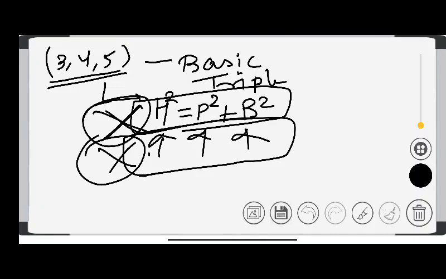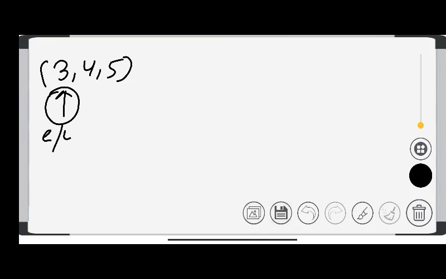Let's solve it faster. 3, 4, 5. First of all, check whether the smallest number is even or odd. You find that this number is odd. There is a way to solve it for odd numbers. What should you do?